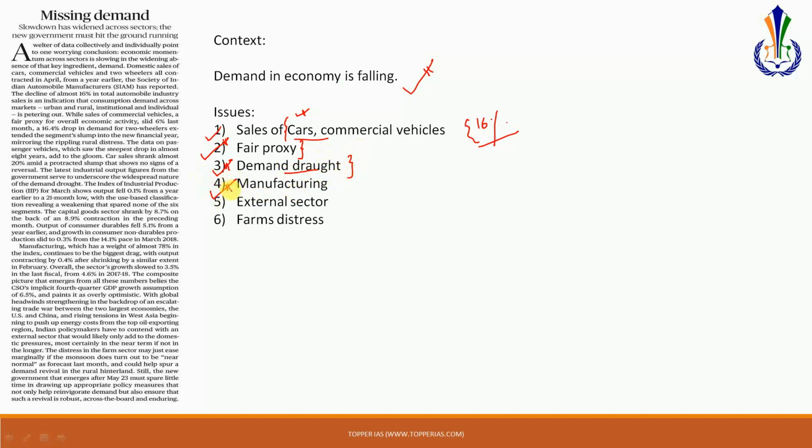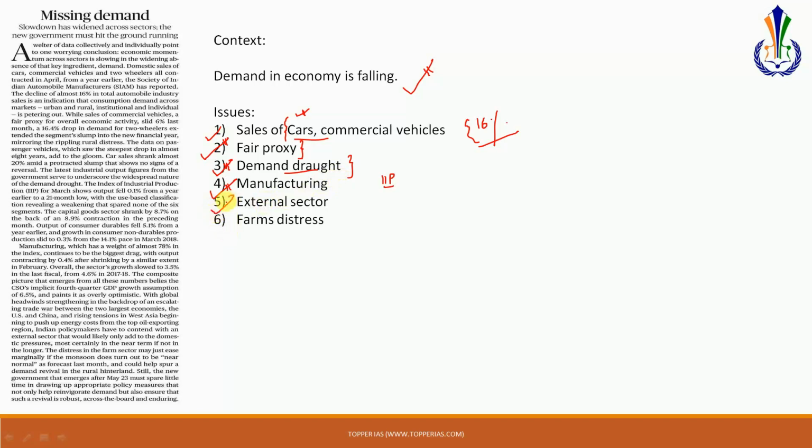Next is the issue of the manufacturing sector. The manufacturing sector in India is what is not performing. The index of industrial production is revealing that, and the manufacturing sector has always been one of the weakest links in India's economy, and this is what the government needs to focus on. This is what needs to be revived.